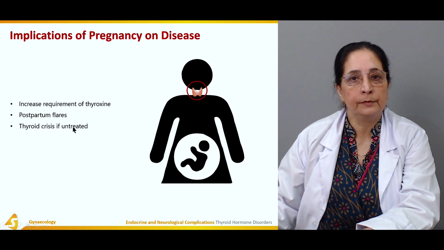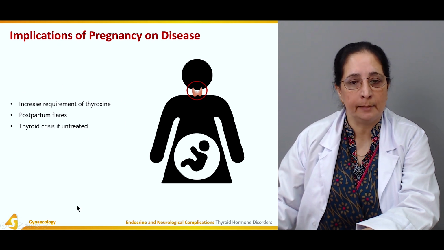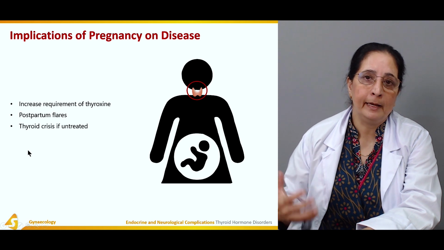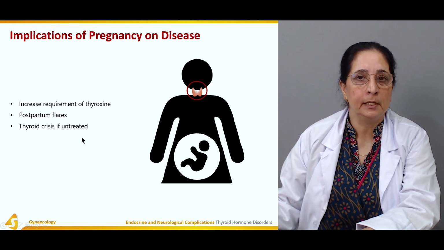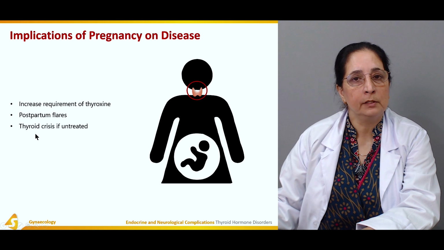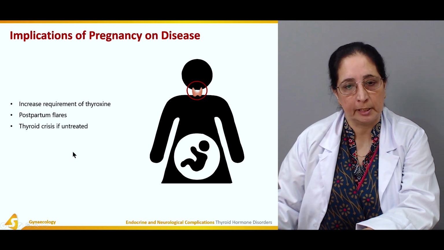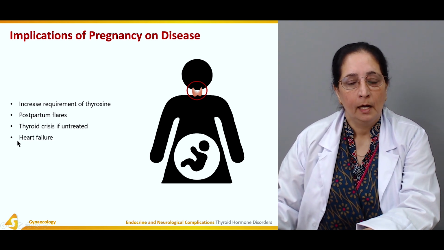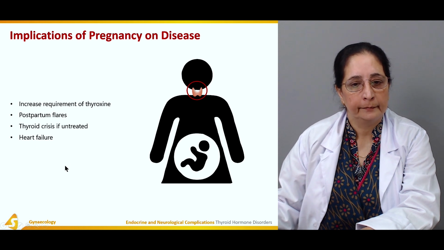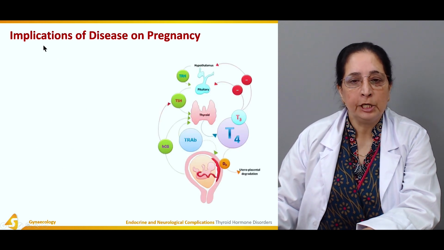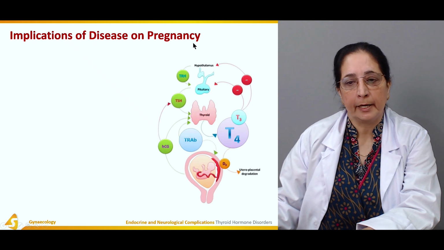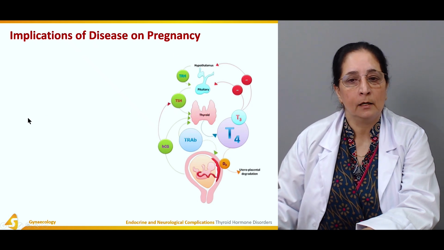So the requirement of thyroxine is increased in pregnancy. There is a flare-up of the disease after delivery, and thyroid crises occur if untreated. Heart failure can occur.